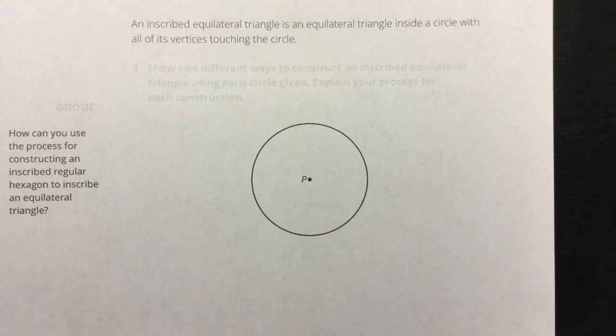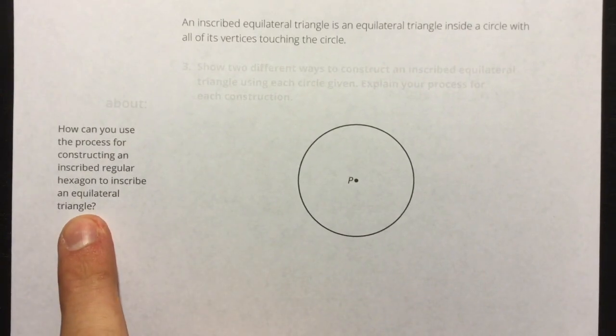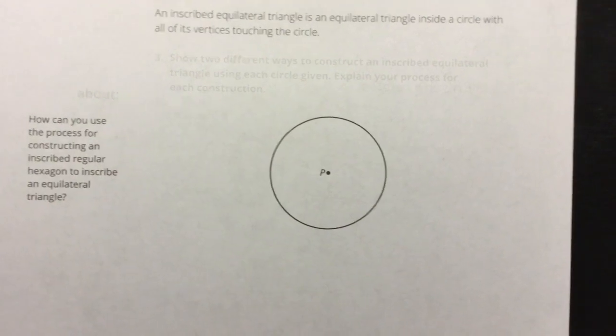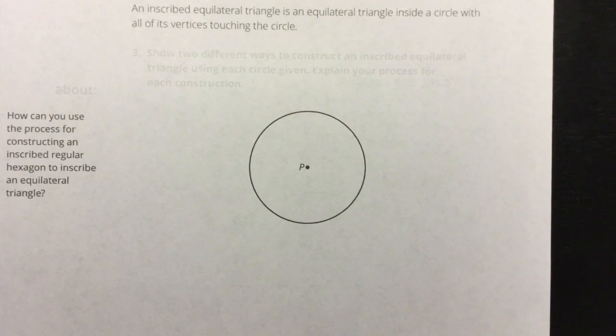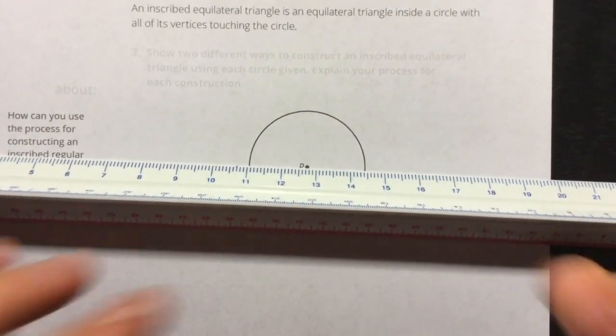Number 3 says show 2 different ways to construct an inscribed equilateral triangle using each given circle. Explain your process for each construction. For this one, they give us a little hint over here. They say, how can you use the process for constructing an inscribed regular hexagon to inscribe an equilateral triangle? I would say this is helpful for us because they've shown us 2 different ways to construct an equilateral hexagon inside of a circle at this point.